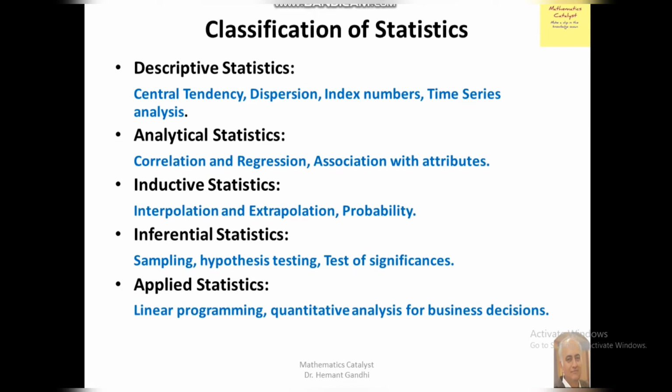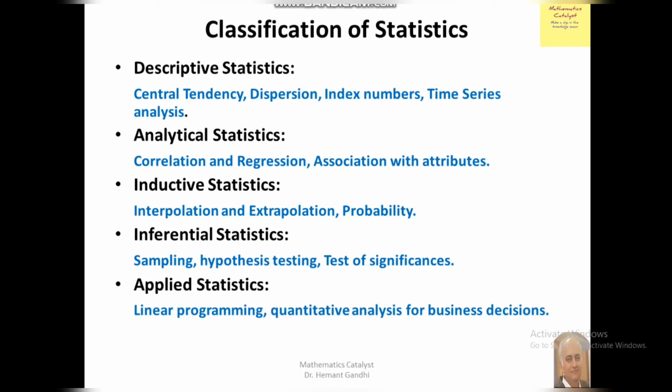Sampling is a major part of statistics. It contains hypothesis testing, test of significance, by which we can check the consistency of data for small samples or large samples.